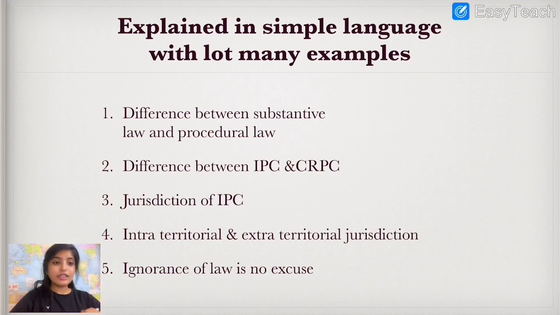Where is this Indian Penal Code applied? Is it applied on foreign citizens, is it applied on Indian citizens who are staying abroad? So we will learn about jurisdiction as well. And there are also subtypes in this jurisdiction, like intra-territorial jurisdiction and extraterritorial jurisdiction. We will look into this with very simple examples, and we will finally look at what is "ignorance of law is no excuse". There is a legal term on this, so we will also look into that. So we will begin.